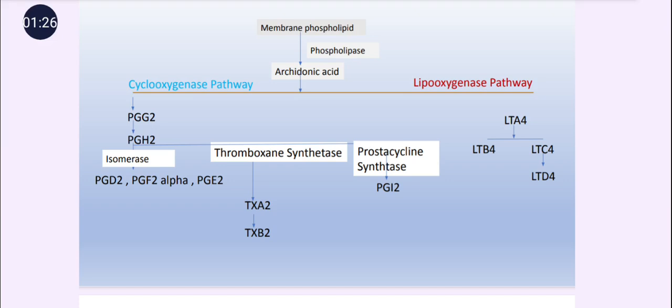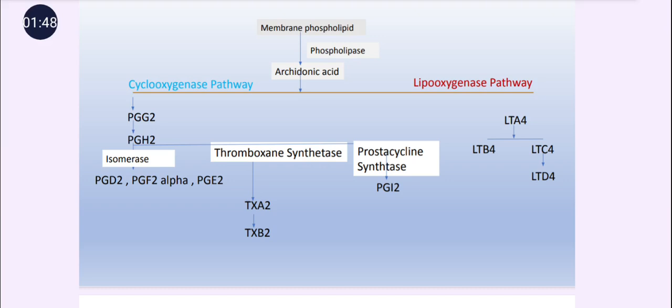Always remember that prostaglandins are produced by the cyclooxygenase pathway. Cyclooxygenase pathway is also called the COX pathway, and leukotrienes are produced by the lipooxygenase pathway, and leukotrienes are involved in the pathophysiology of asthma.